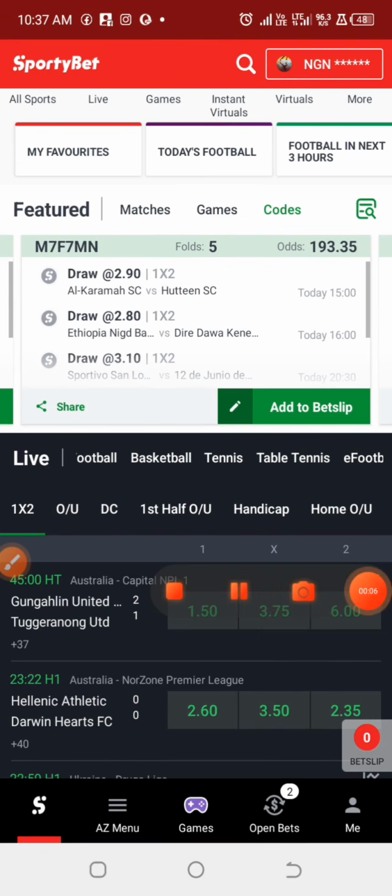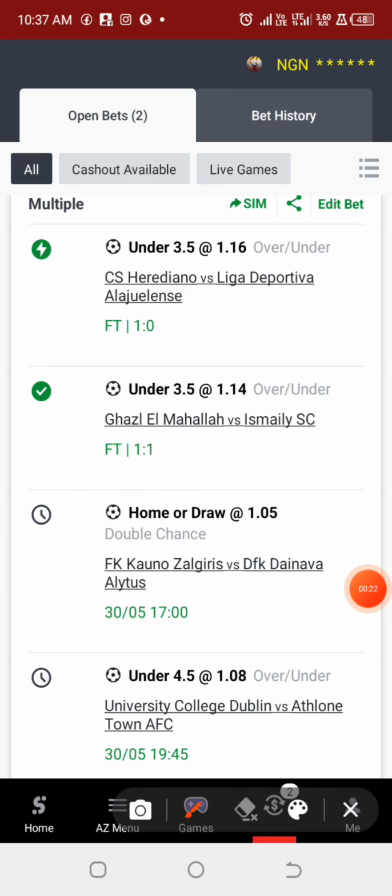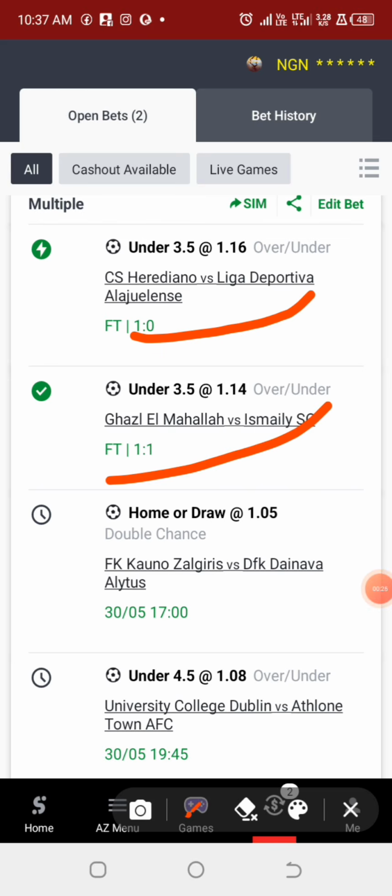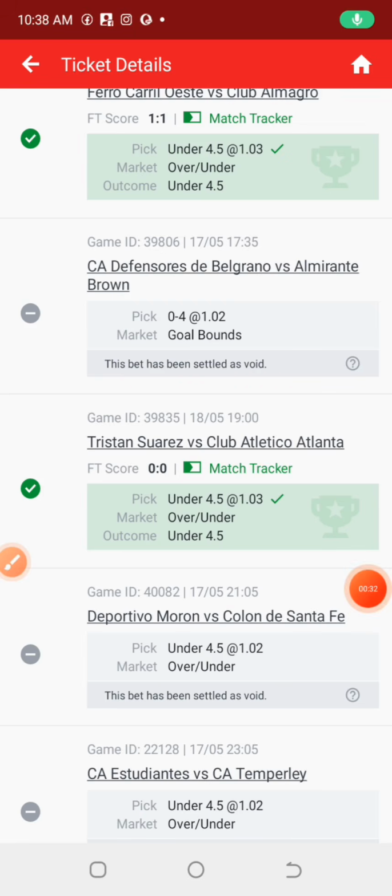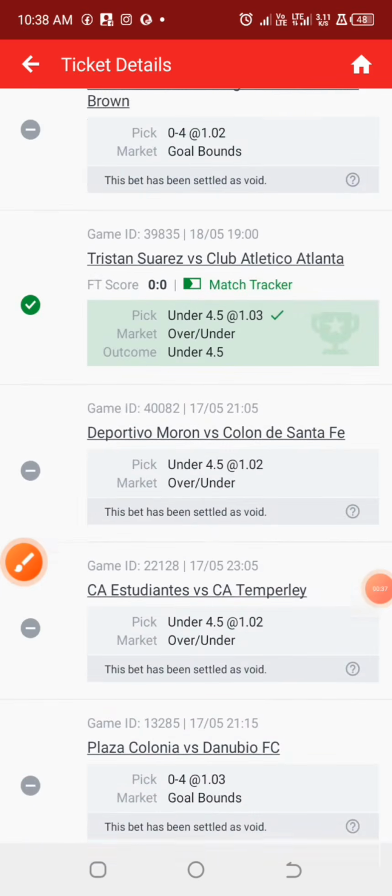Alright, so in today's video, we are going to look into three strategies and their predictions. The first one that we have here is the under 3.5 goals prediction. Actually, I often use this strategy for under 4.5, in case I'm trying to look for a 100% safe bet, but we all know that we don't have anything like 100% in betting. Alright, so this is what I will look into for the first slip.